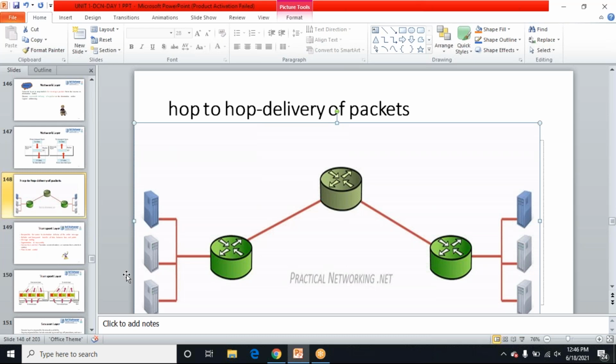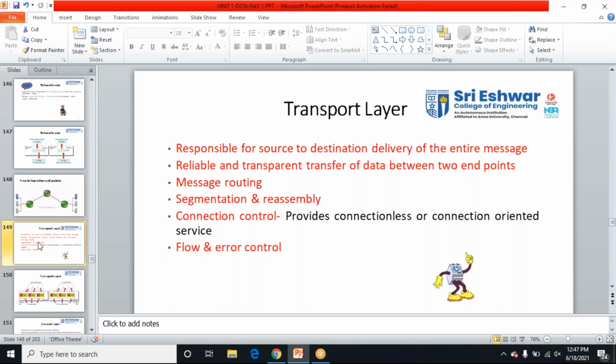And the next one, the transport layer. The transport layer is responsible for source to destination delivery, that is, process to process segment delivery, and also the segmentation and reassembly of data. It also provides connection-oriented and connectionless protocols, which we call TCP and UDP: Transmission Control Protocol and User Datagram Protocol.